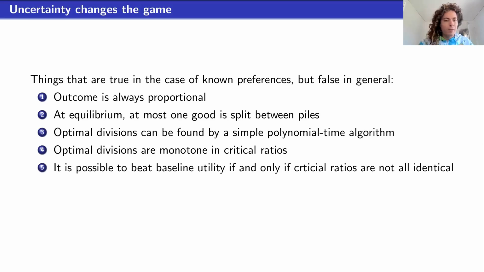And this one's actually even more bizarre, which again I didn't have time to show in this presentation, but it's in the paper: you can beat your baseline utility, your proportionality guarantee, if and only if the critical ratios of all goods are not all identical. This is true in the certainty case, not true when preferences are unknown. And finally, the divider is always better off. That's another observation you can see. When the divider knows the chooser's preferences, they're able to extract basically all of the surplus possible. And that's not true, as we saw with the small number of goods.